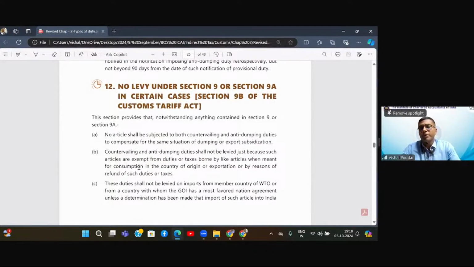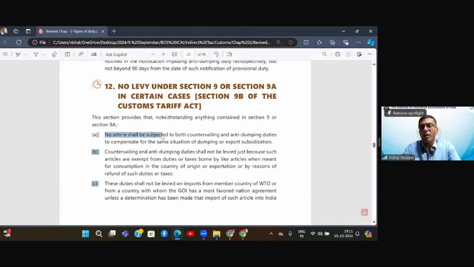And then the last point says no levy under section 9 or 9A, which means you cannot levy both duties at the same time, subsidy duty also and anti-dumping also, because it may appear that a $20 shirt is being sold to India at $5. You cannot say that 15 is subsidy also and 15 is dumping also. It can be one of the two. So this particular provision, section 9B, says that you cannot levy both duties on the same article at the same time.